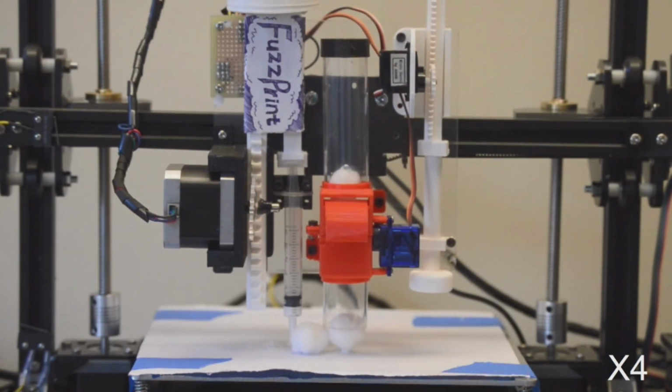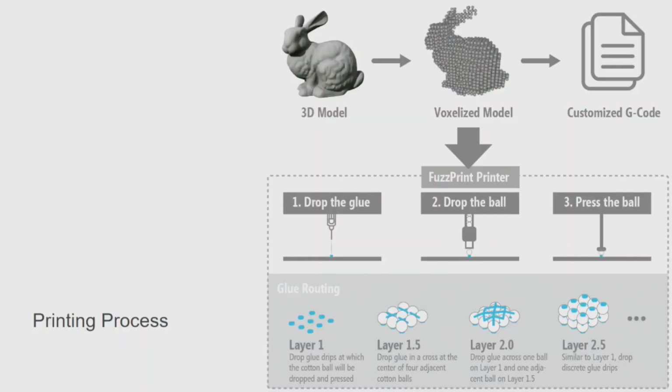Okay, so the whole process is like we import one 3D model and we convert it to a voxelized model, and then each voxel could be represented by a cotton ball, or ideally we can change the voxels. You can combine 3 or 4 voxels as one cotton ball in the printing process. And then we will generate the G code, and based on the G code, we will do those series of operations as you've seen in the video.